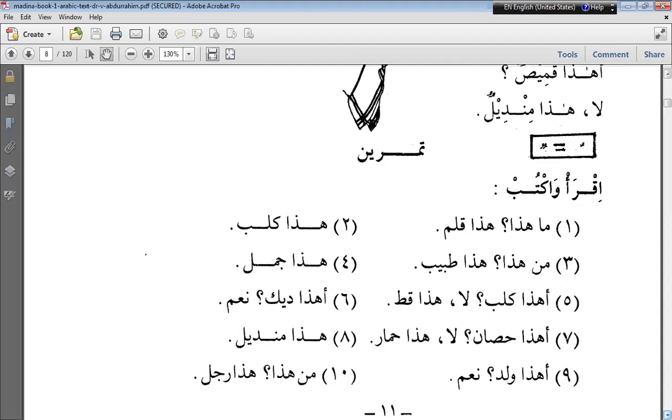But as it has come after wa, we have to pronounce it as waktub. All these details we will be studying in our future lessons. Right now we just have to remember that iqra means read and waktub means write. It is a command form of the verb in Arabic.